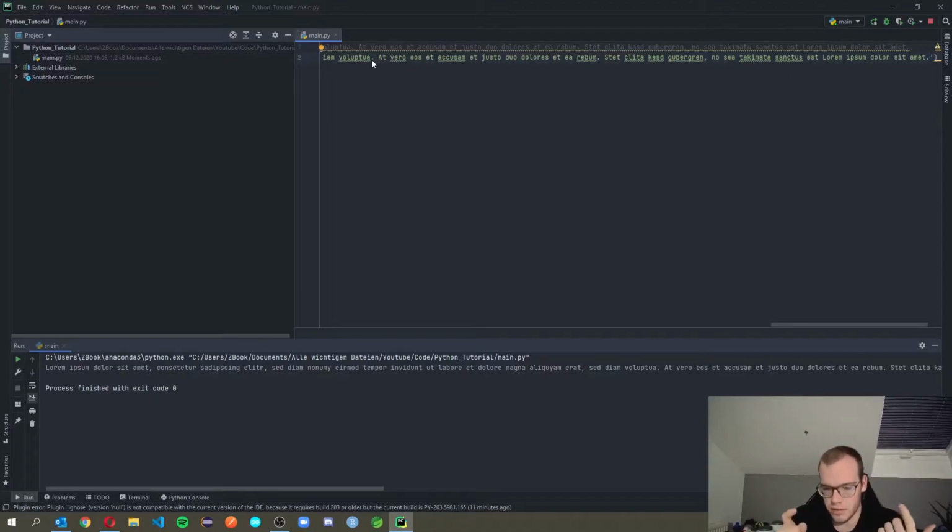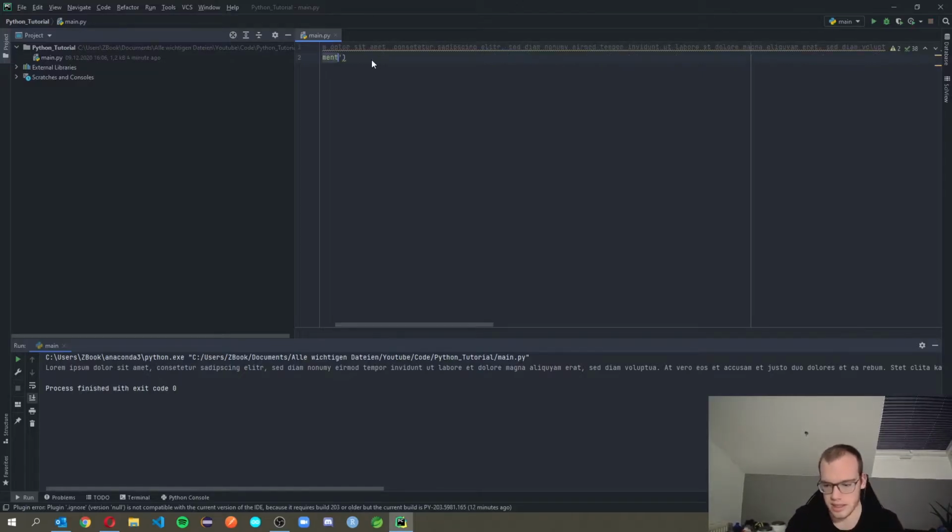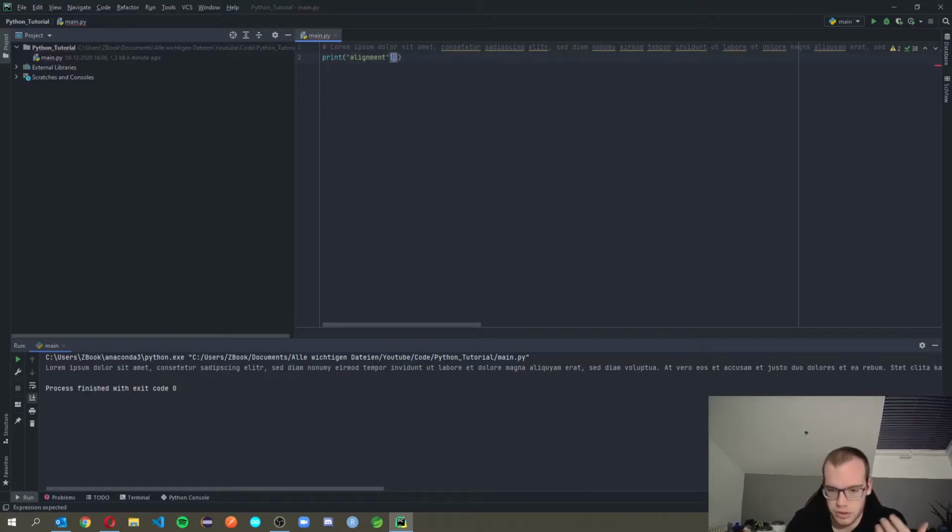For example, if you want to see what's in the string, let's get rid of this and take again a short word to see what is happening. If we now want to see only a substring of it, for example, the third character, you must know Python works like most other programming languages.